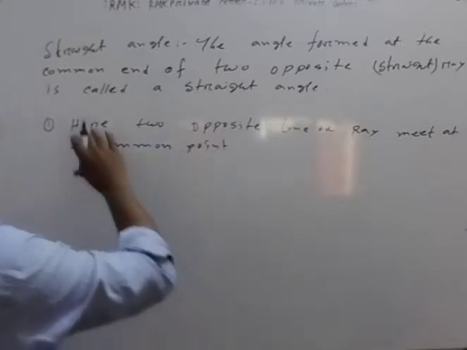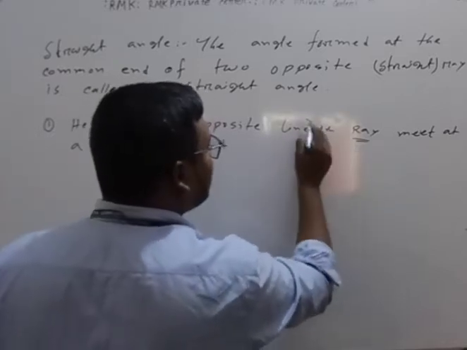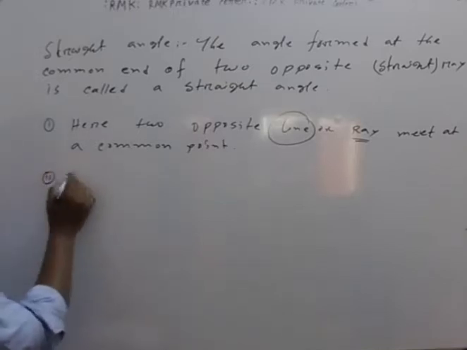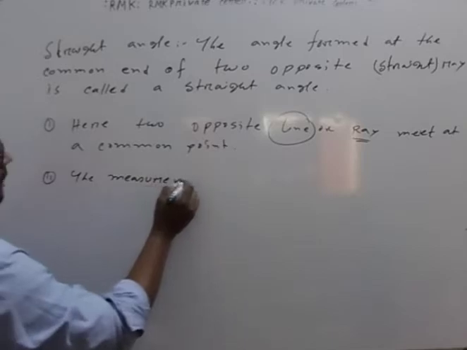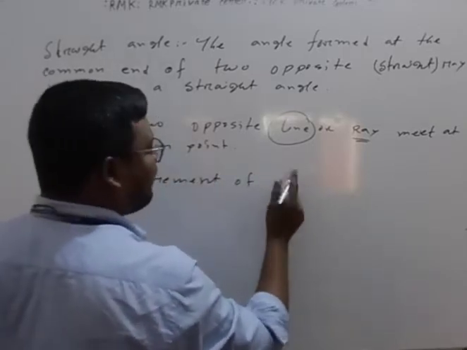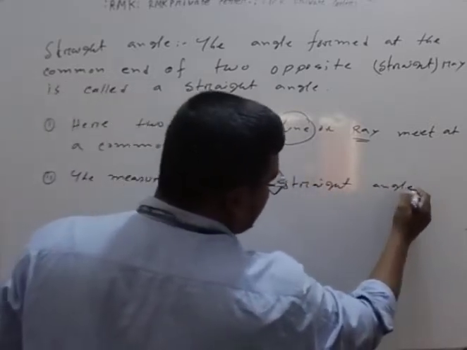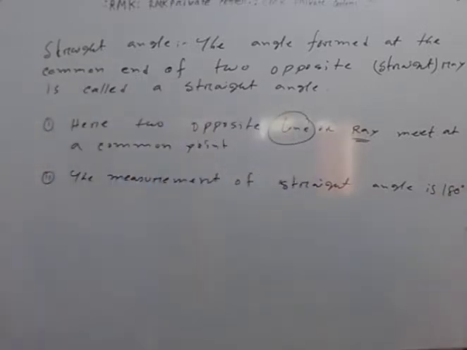Here this is a condition, but everyone try to write ray, not line. Clear? Number two, the measurement of a straight angle is 180 degrees. Clear, my students? Everyone try to write these two notes also.